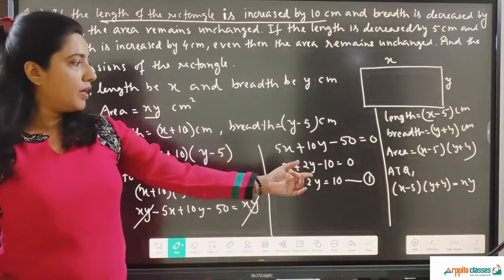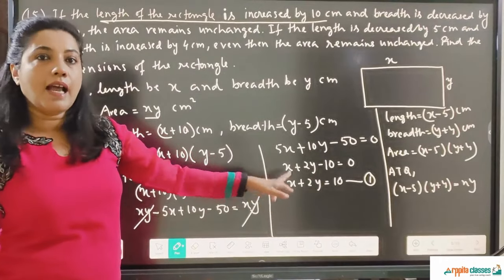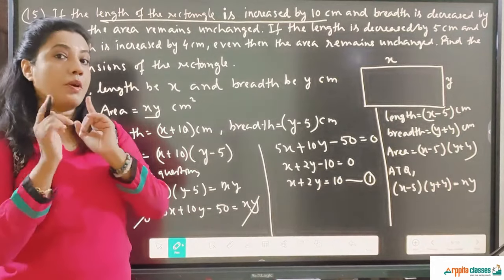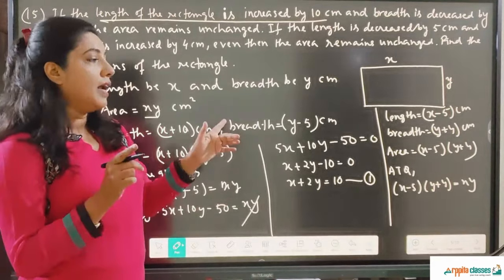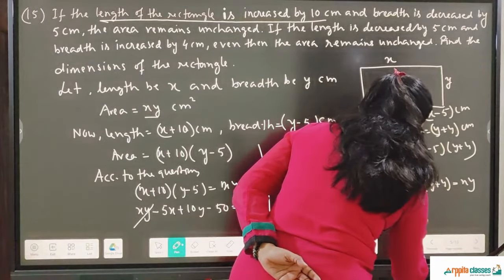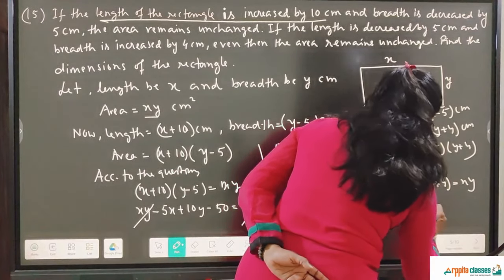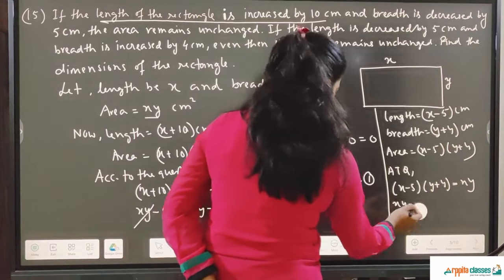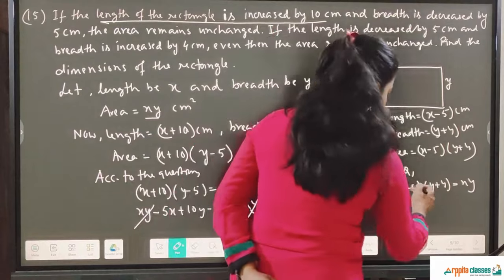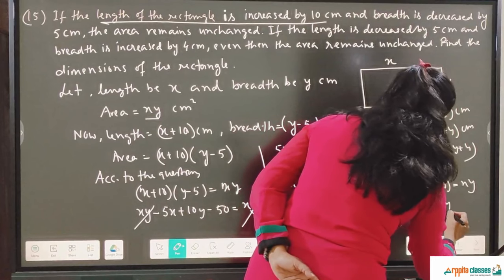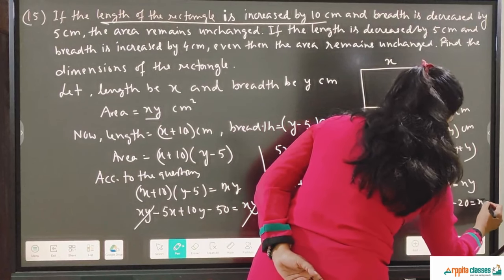So again when you solve it you get another equation like this, and then you have to solve the two equations by simultaneous linear equations, which we have already done previously and you know how to solve it. I'll just find out the equation. This is xy minus xy, just a minute, xy plus 4x minus 5y minus 20 is equal to xy.